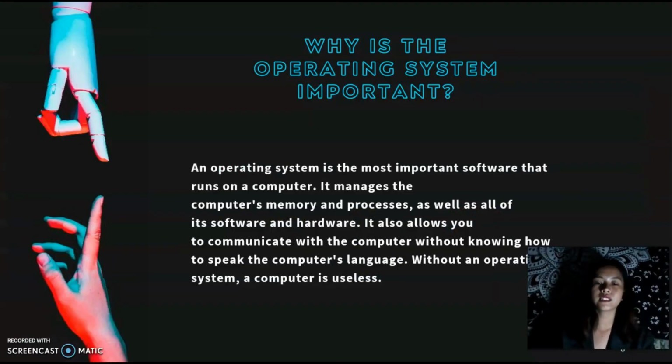Question number 2. Why is the operating system important? An operating system is the most important software that runs on a computer. It manages the computer's memory and processes, as well as all of its software and hardware. It also allows you to communicate with the computer without knowing how to speak the computer's language. Without an operating system, a computer is useless.